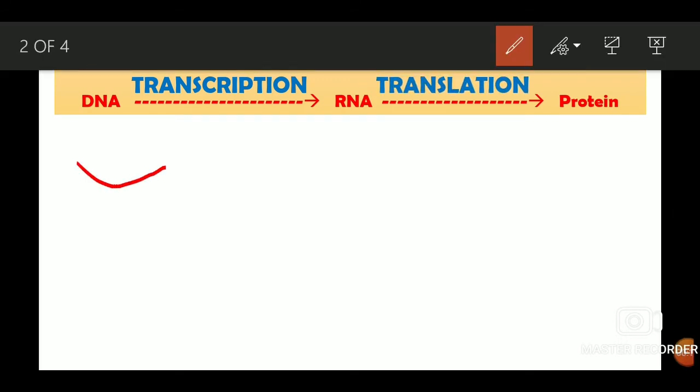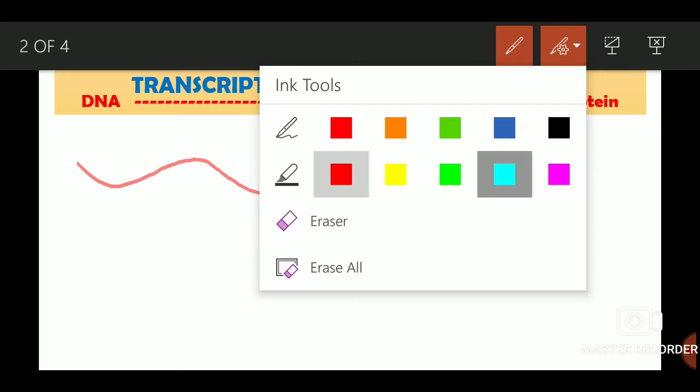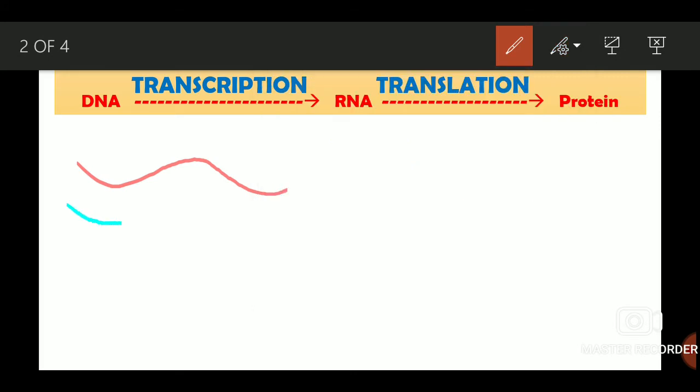Now I am going to draw a DNA. You know that DNA is usually double-stranded. So I'm going to draw one strand in red and the other strand in blue. And the two strands of DNA are connected with the help of hydrogen bonds. Here the yellow lines denote the hydrogen bonds that connect the red and the blue strands of our DNA. So this is the DNA.